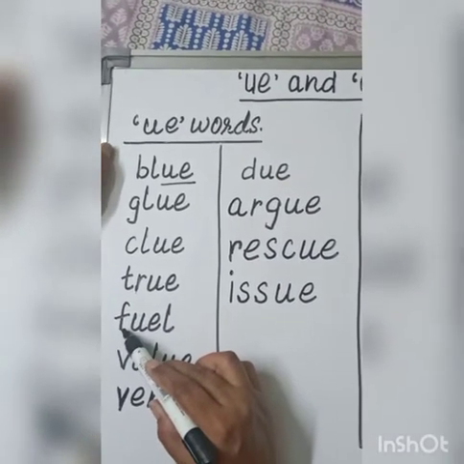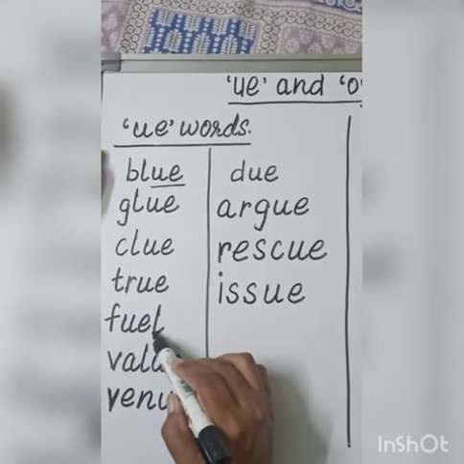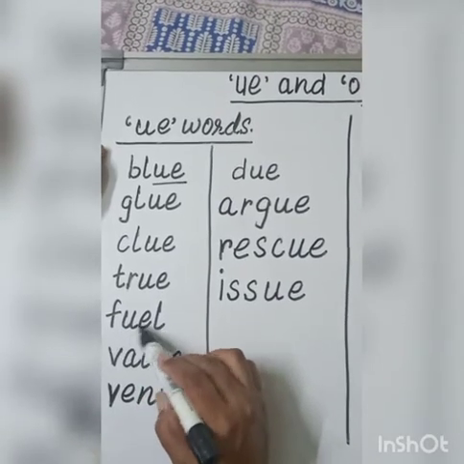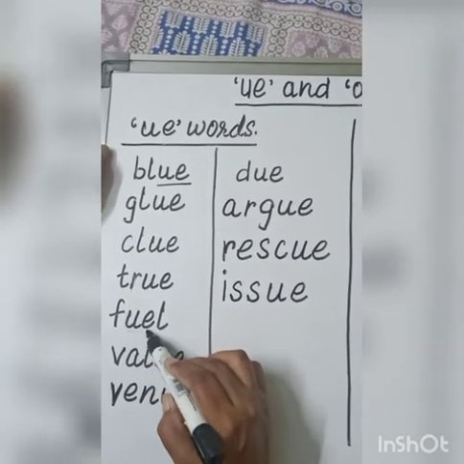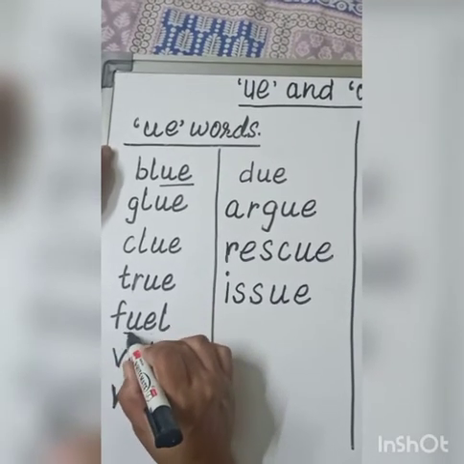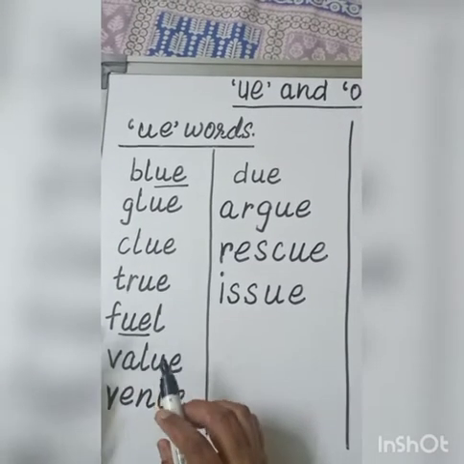F says f, UE says U, L says l. Fuel. Alright.